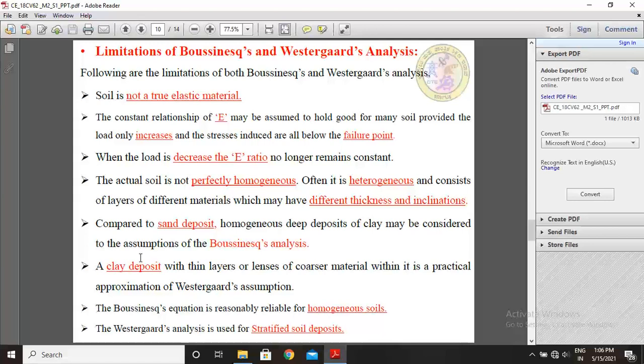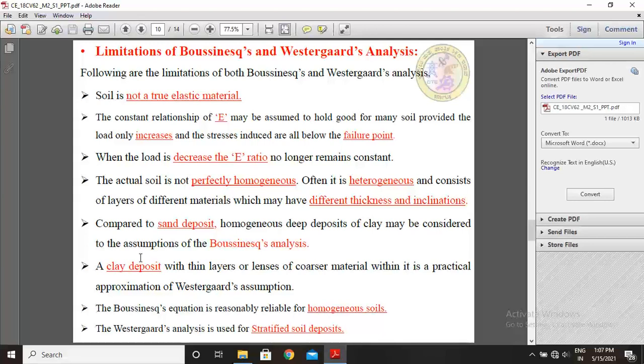Next, limitations of Boussinesq's and Westergaard's analysis. When the load is decreased, the E ratio, that is Young's modulus of soil, no longer remains constant. So this is also a most important limitation.